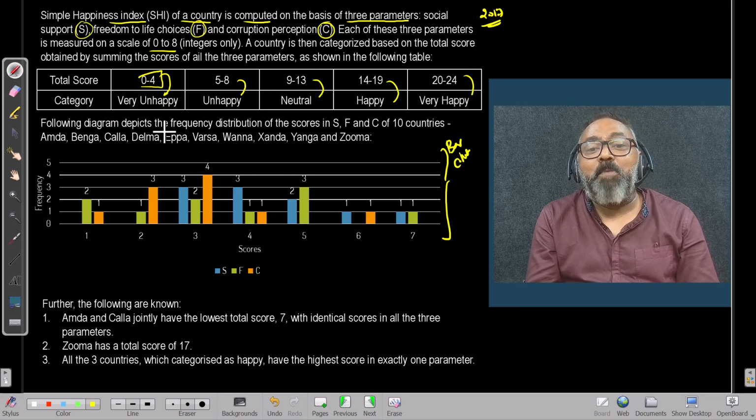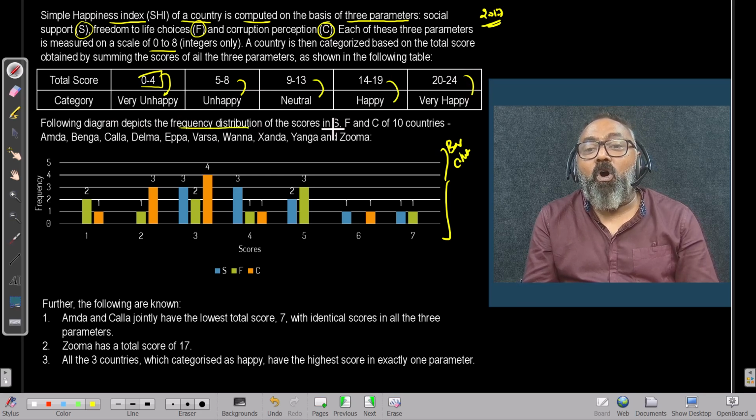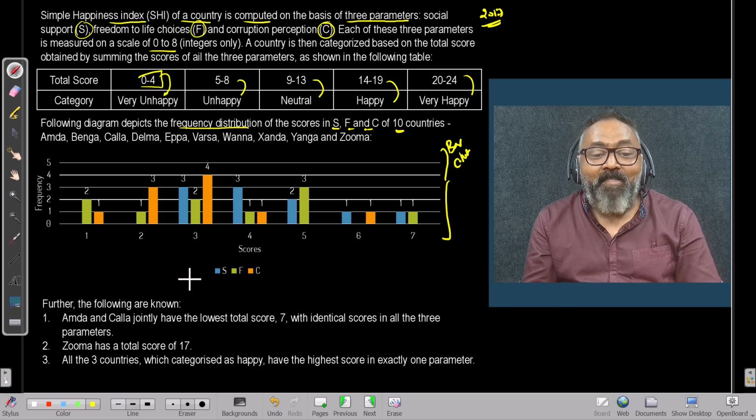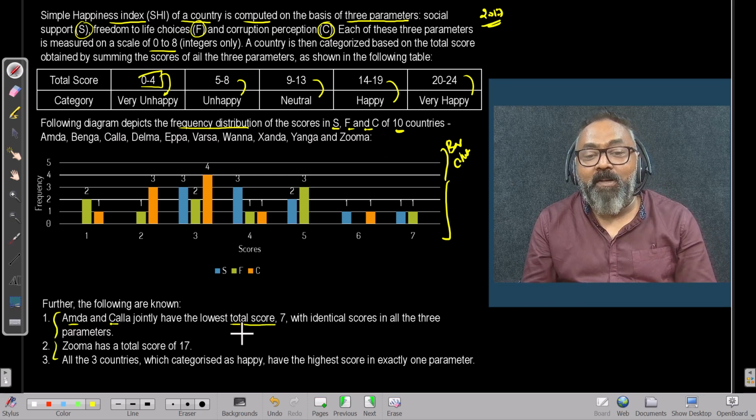Following is a diagram that depicts the frequency distribution of SFC in 10 countries, A, B, C, D, E, F, G, and so on and so forth. And then something is given as known: A and C jointly have the lowest total score of 7. Now you're looking at 7. How do I get 7?